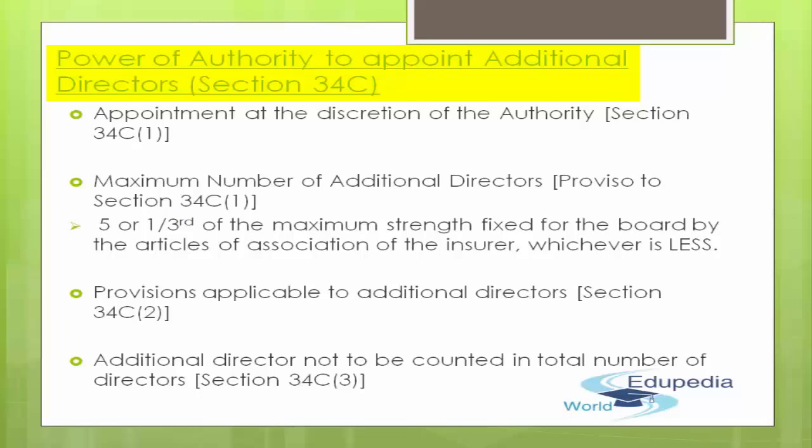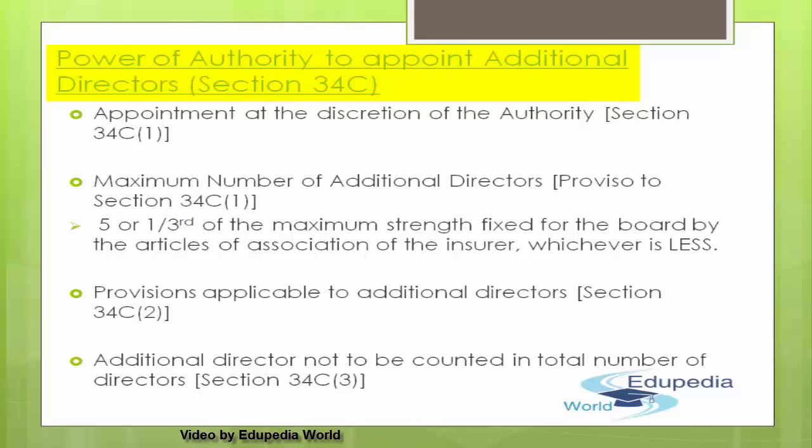So number 1 is the appointment at the discretion of authority. This has been clearly explained under section 34C subsection 1. So if the authority, that is IRDA, is of the opinion that in the public interest or in the interest of the insurer or its policyholders, it is very necessary to appoint one or more persons to hold office as additional director of the insurer, then they may do so from time to time by order in writing with effect from such date as may be specified in that particular order.